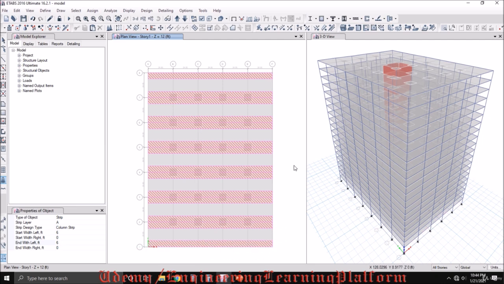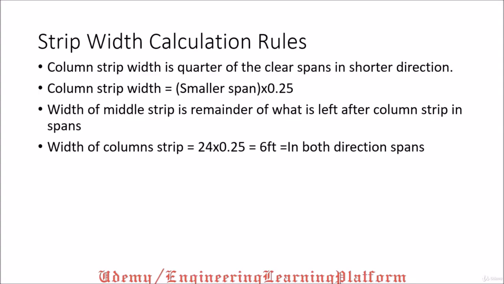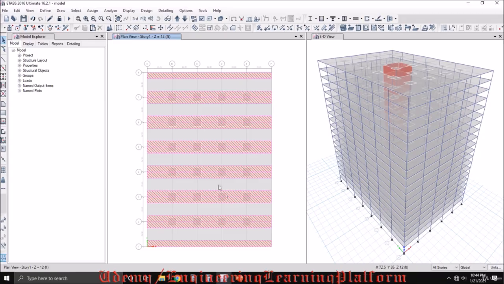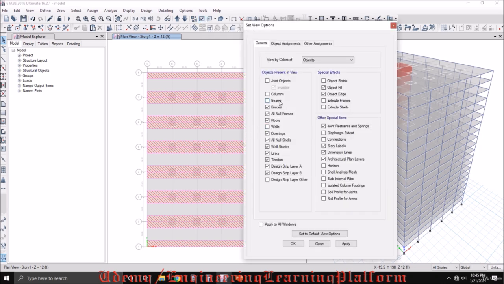Now we need to draw the middle strips in this direction. Since these spans are both equal in the directions, the width of the middle strip is equal to the span minus twice the column strip width. So the span is 24 in both directions, and the width of the middle strip is 12 feet. Please specify the 12 feet width and draw the middle strip. Let's turn on the beam visibility.